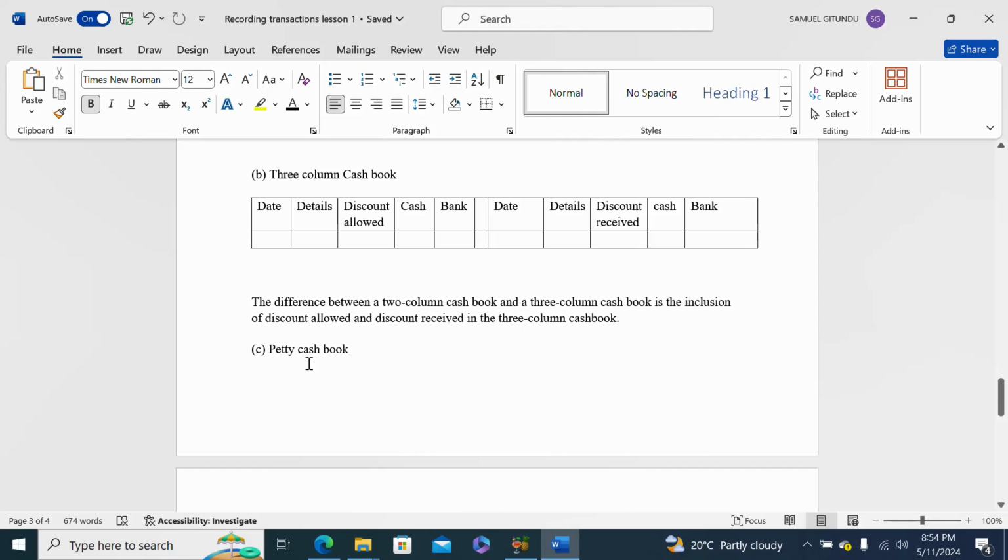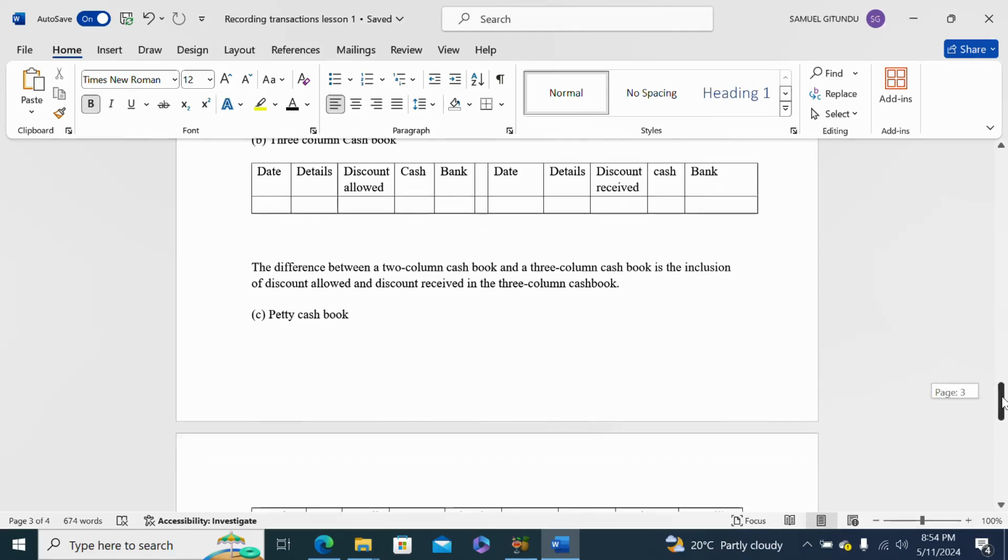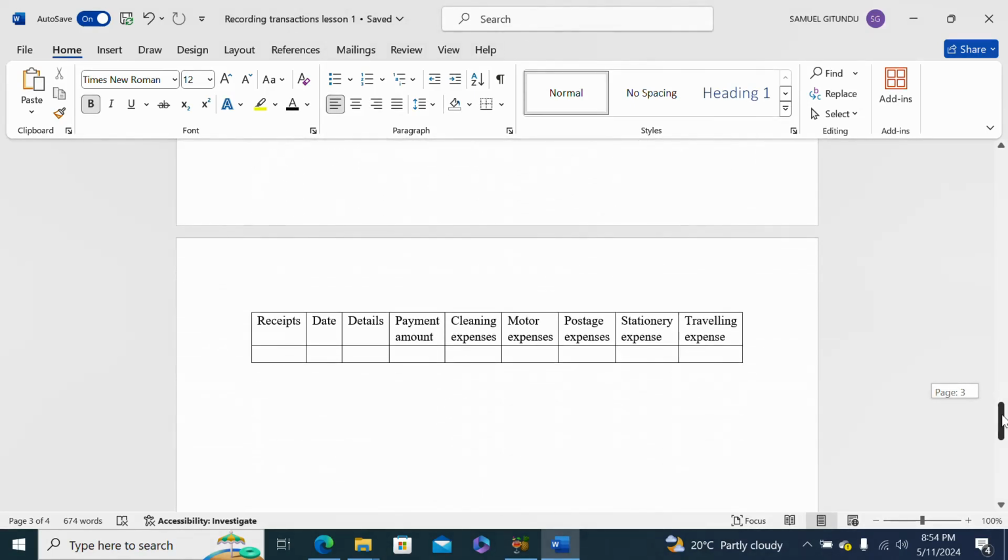And finally, we have the petty cash book. Remember that businesses usually maintain a petty cash.